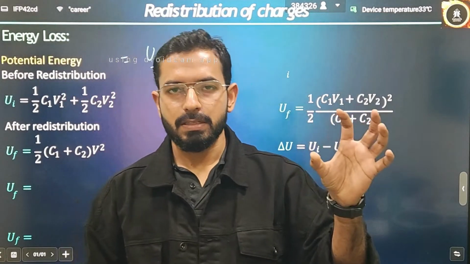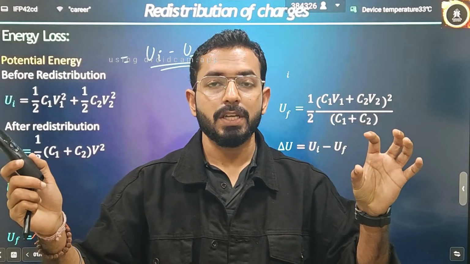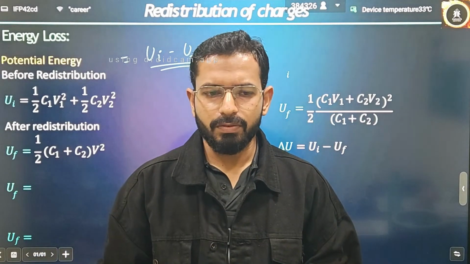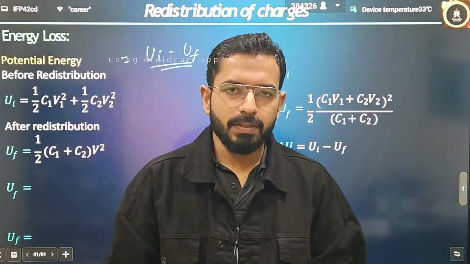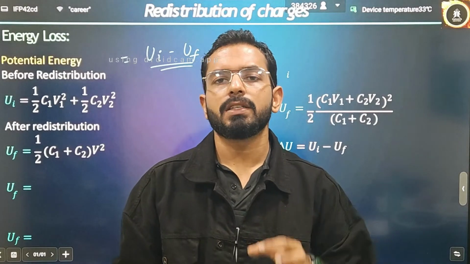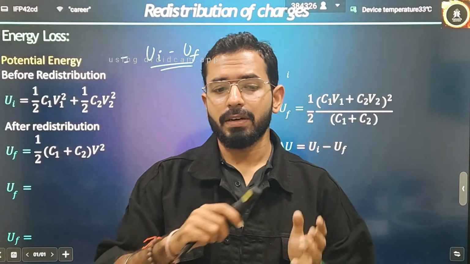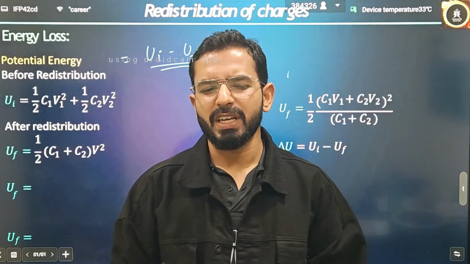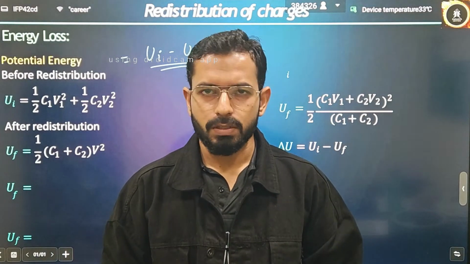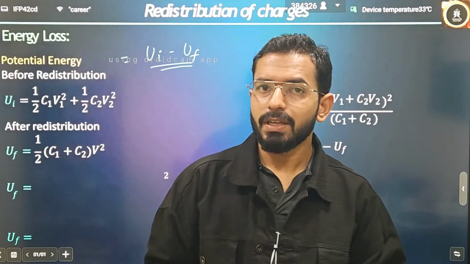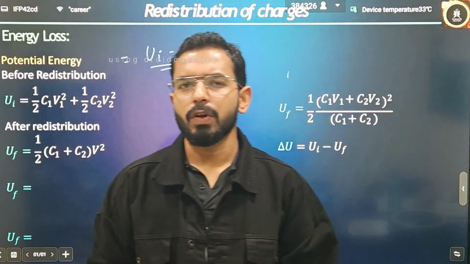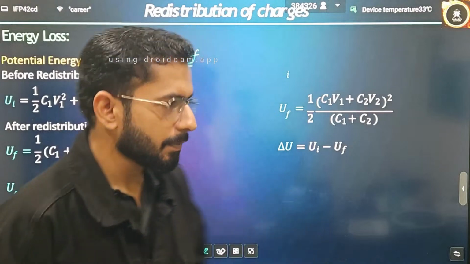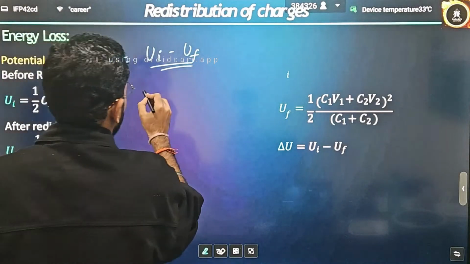Initially I had 10 apples, and finally I have 5 apples. How many apples have I lost? 5. How did I calculate it? I just subtracted. Let's suppose initially my energy was 20 joules. Finally, after all these charges travel and share, when it is completed, I have only 5 joules of energy. How much energy have I lost? I can easily say I have lost 15 joules of energy. Is it clear? So I will write U initial minus U final.